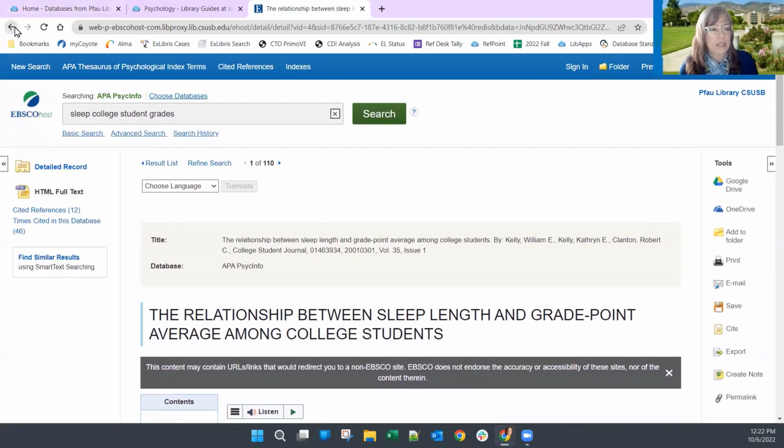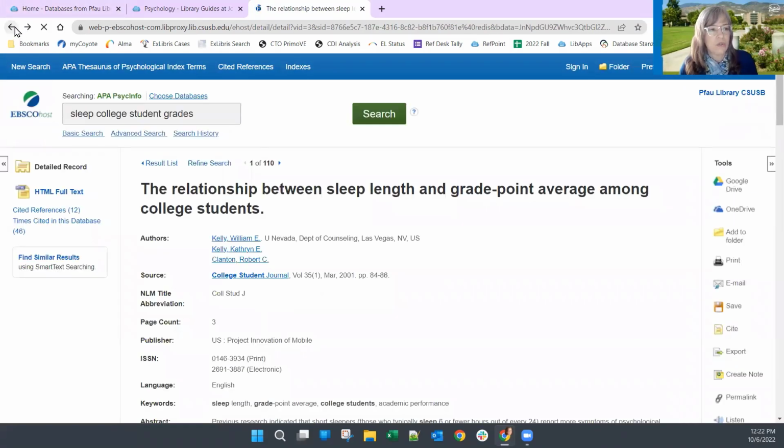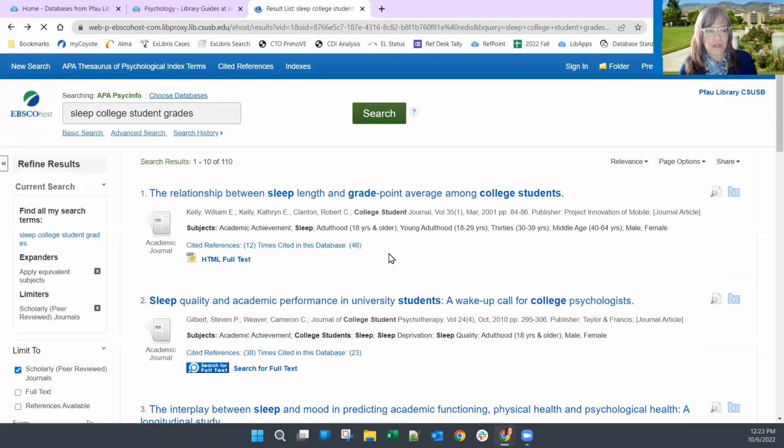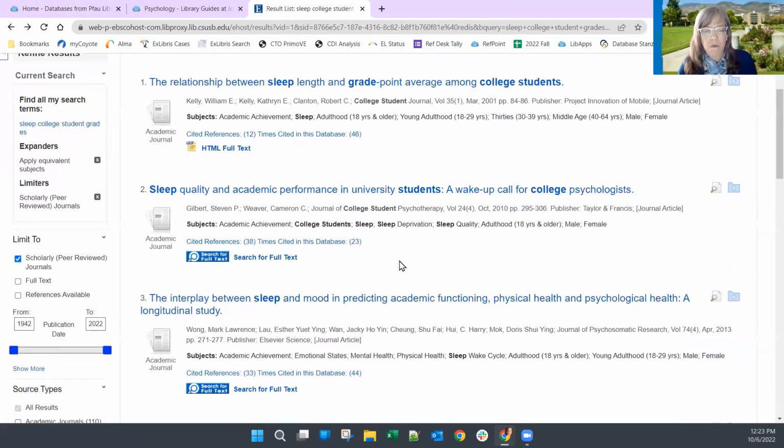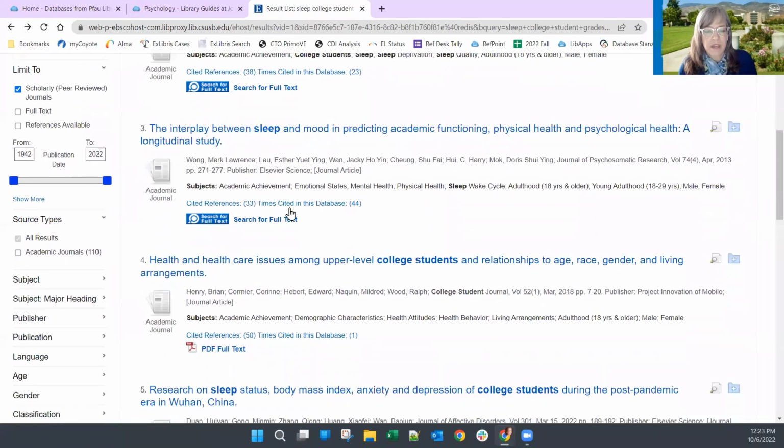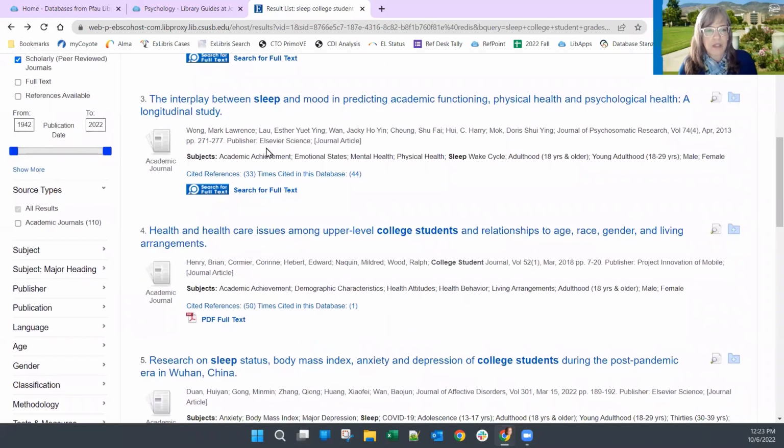But let's go back to our list of results. Now, you'll notice that a lot of these do not have the full text. This one does not, whereas this one does. That one says it has the PDF, but this one is just showing me a button that says search for the full text.